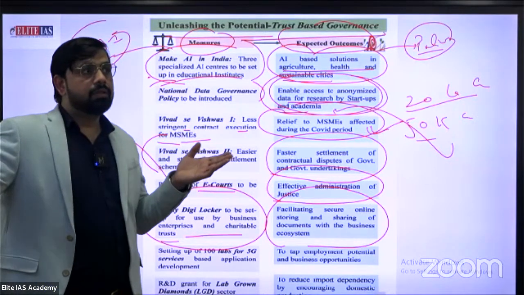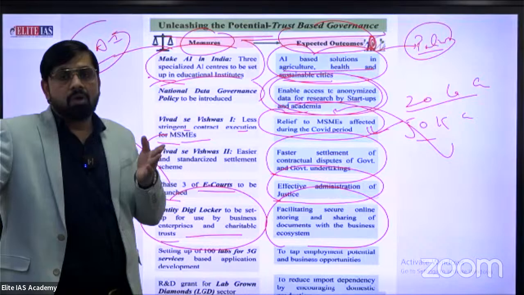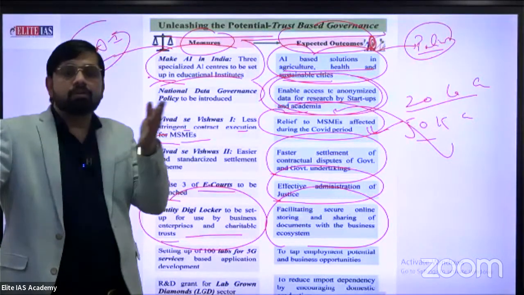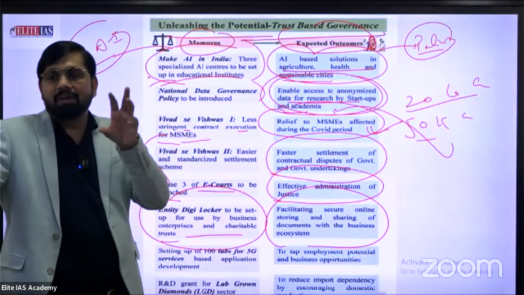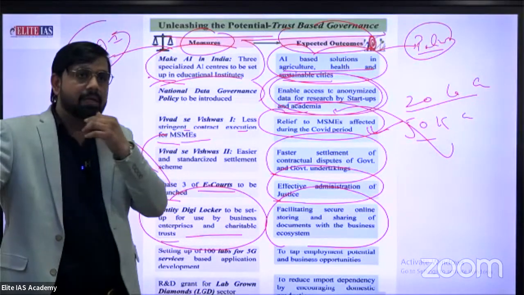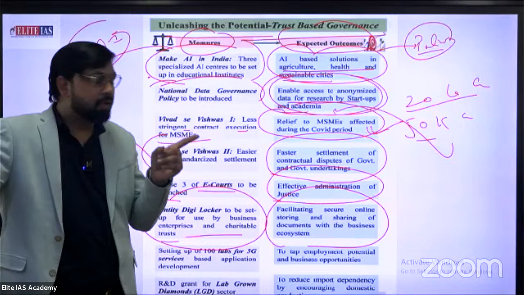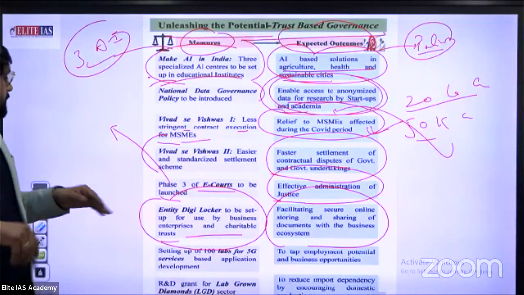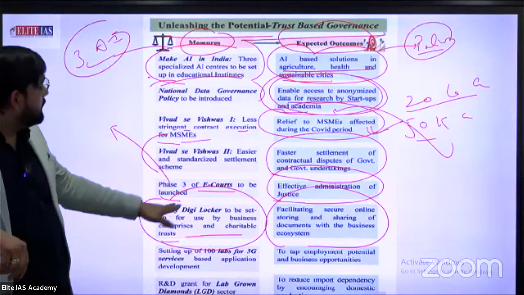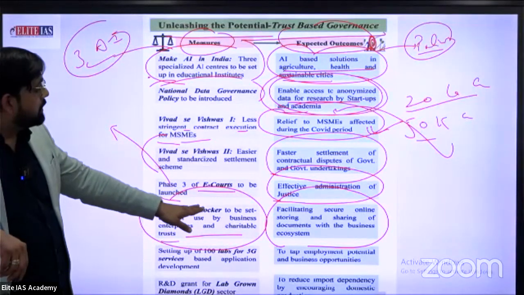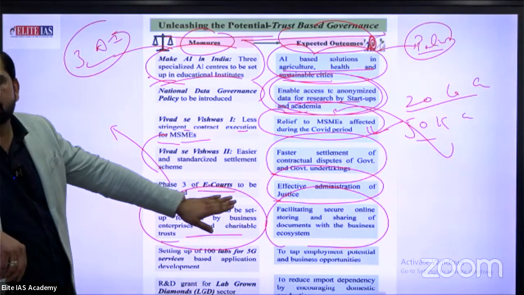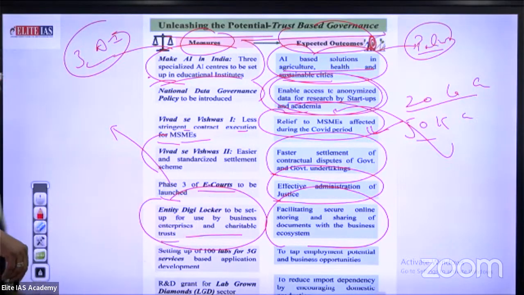There is one thing: Sundar Pichai. A US court also provided a summons for Sundar Pichai in a case about security of data, when he was CEO of Google. At present, he is also the CEO of Alphabet. So Entity DigiLocker provides security, especially in sharing documents with the business ecosystem. Okay, this is also an excellent effort.